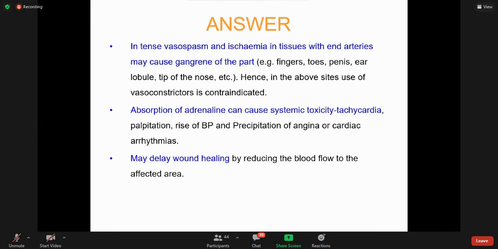And due to stimulation of beta-1 receptor, there is increased cardiac contractility and increased conduction. So these are the problems that can occur due to absorption of adrenaline if we add it with local anesthetic agents. It may also delay wound healing by reducing the blood flow to the affected area. So this is another drawback of adding vasoconstricting agents.